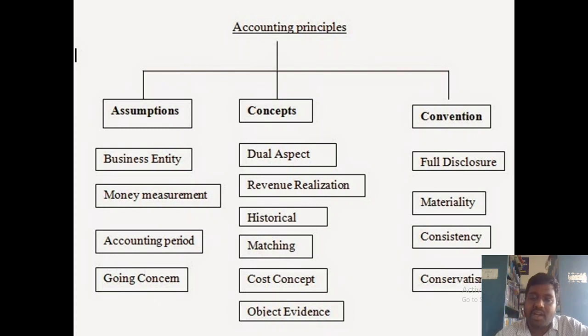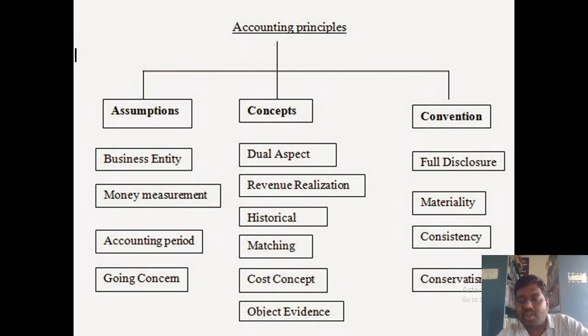Next, historical record concept. The historical record concept says that the transactions recorded in the organization must be safeguarded for historical purposes. If we want to compare our profits from last year to this year, we need to maintain the historical data of the previous year. Without the previous year's data, we cannot compare how the future is going to be for the organization. That's why we continuously maintain the historical records of all the years.